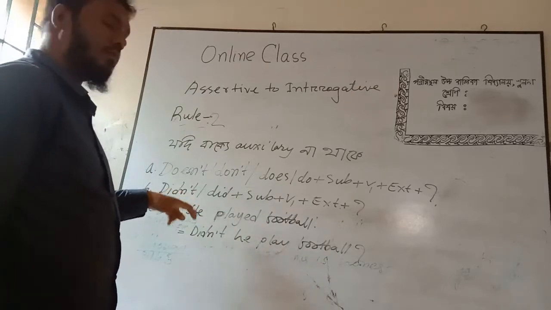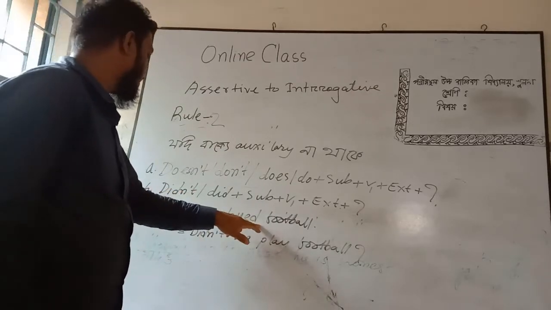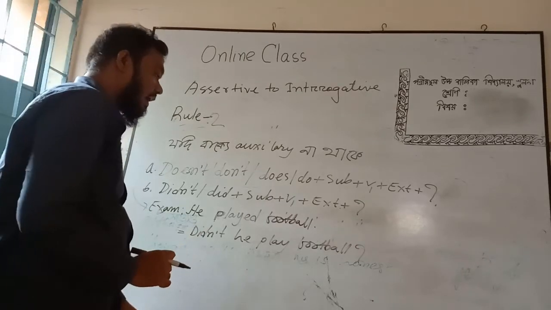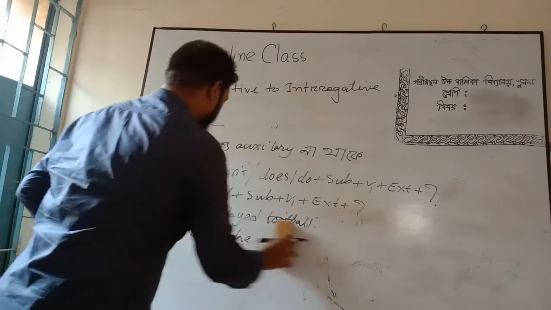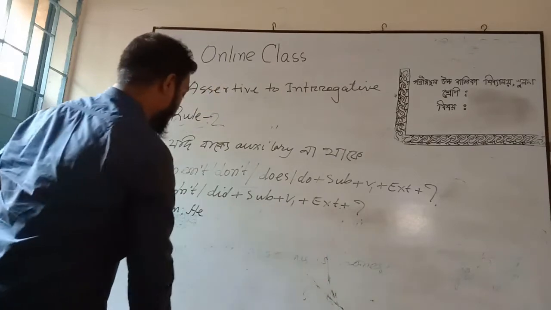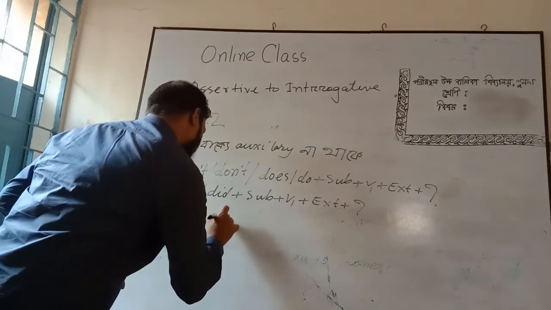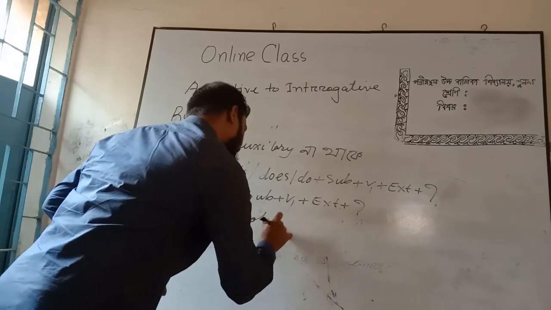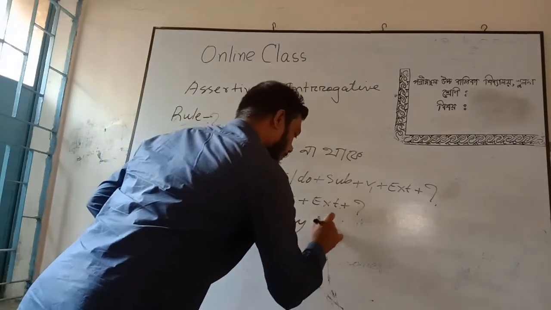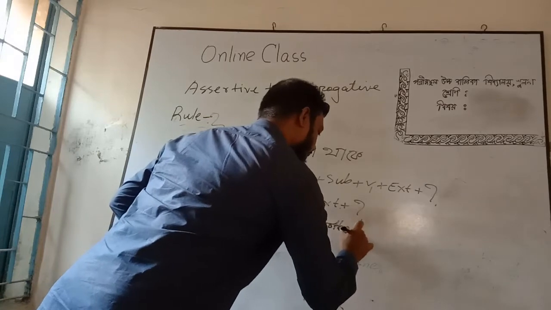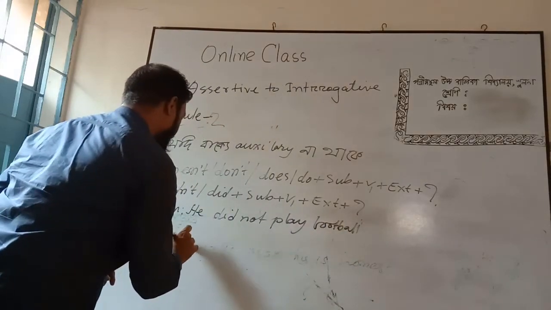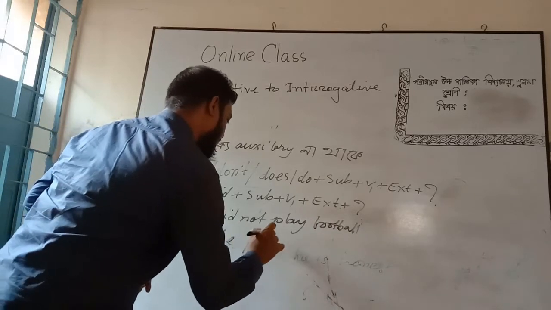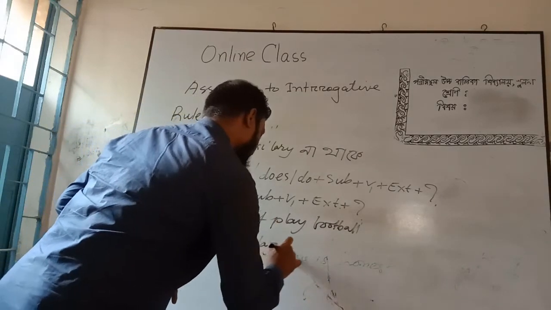So we have already learned, if the sentence is an affirmative sentence, we have to use didn't, and if the sentence is a negative sentence, suppose he did not play football, the answer will be, did he play football?